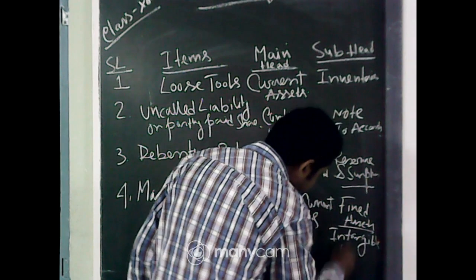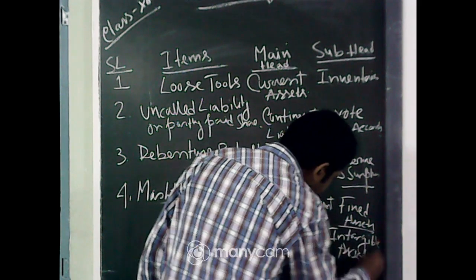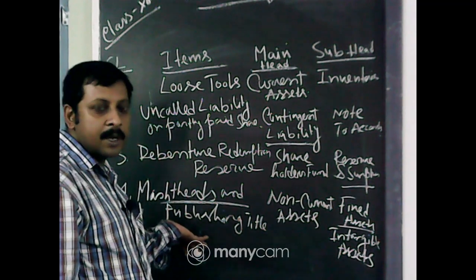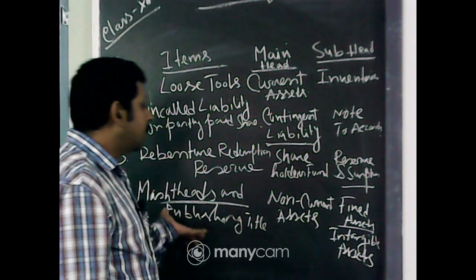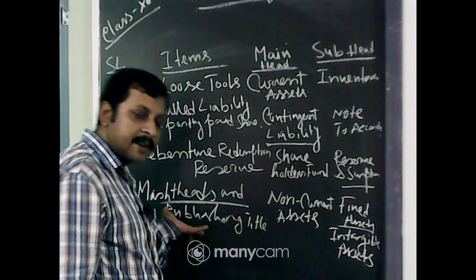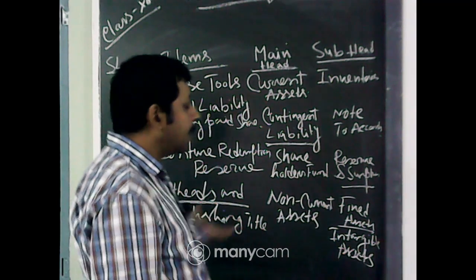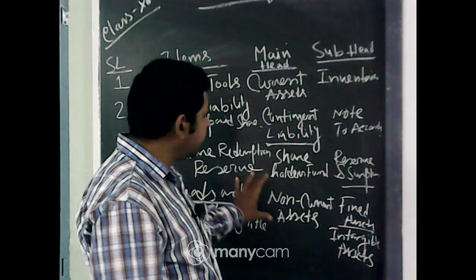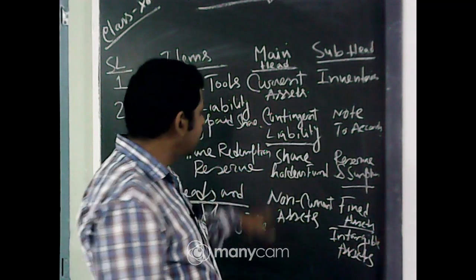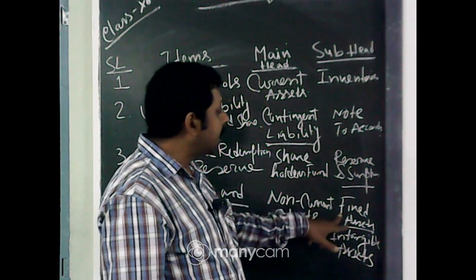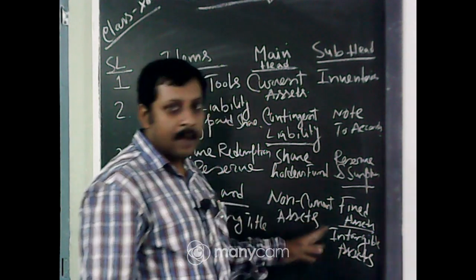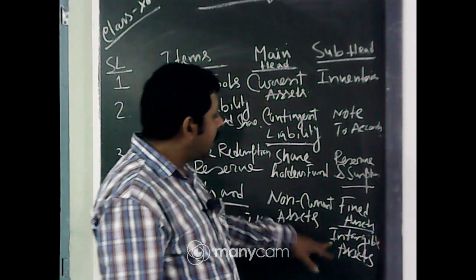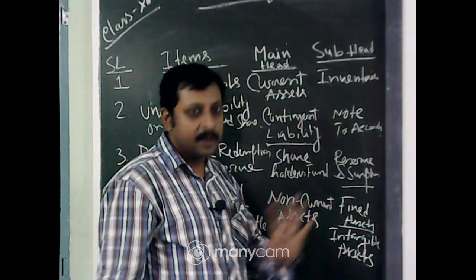Masthead and publishing title is an intangible asset. In the company's account there are two main heads on the asset side, one is non-current asset, one is current asset. So, the main head will be non-current asset and the subhead will be fixed asset, as with goodwill, patents and copyrights, same thing. Now, under fixed asset we will write intangible asset.